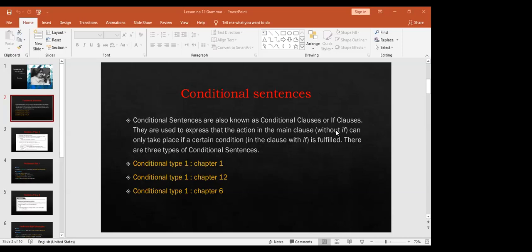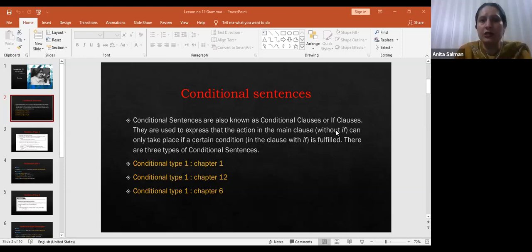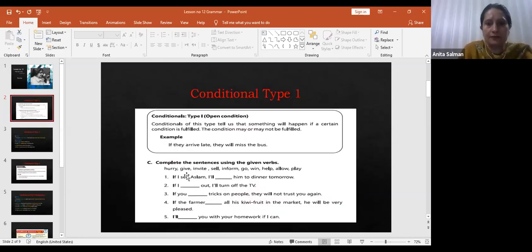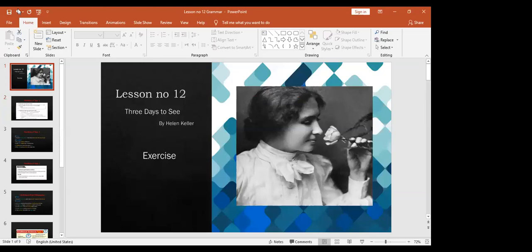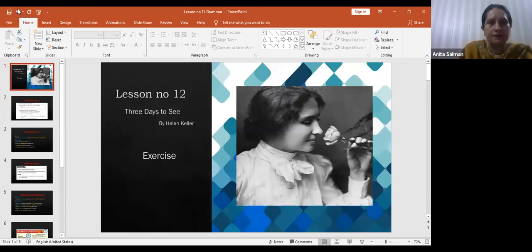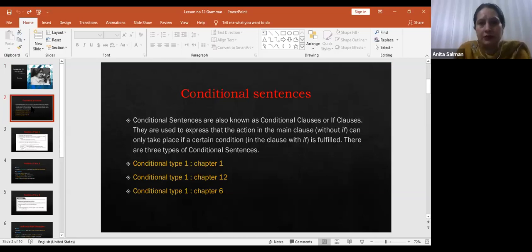Now there are three types of conditional sentences. Conditional type 1 that you have read already in chapter number 1. Look, I have written. Conditional type 2 that you have read in chapter number 12. And conditional type 3 that you have read in chapter number 6. Right? Conditional type 1 you have read in chapter number 1, conditional type 2 in chapter number 12, and conditional type 3 in chapter number 6.